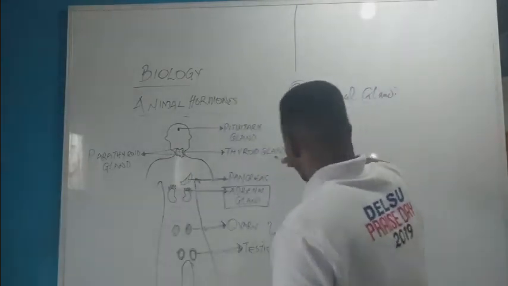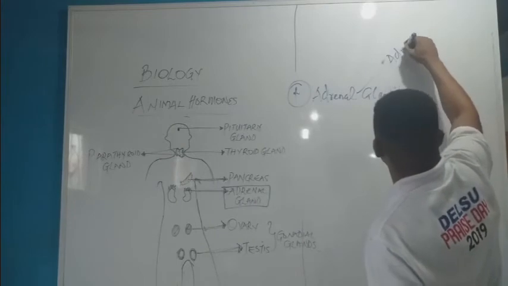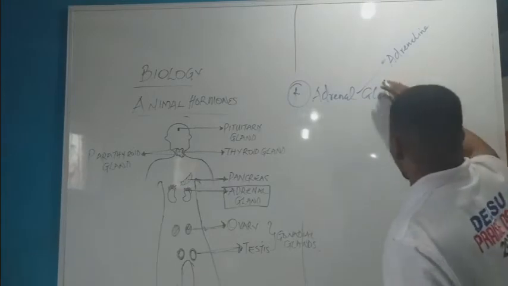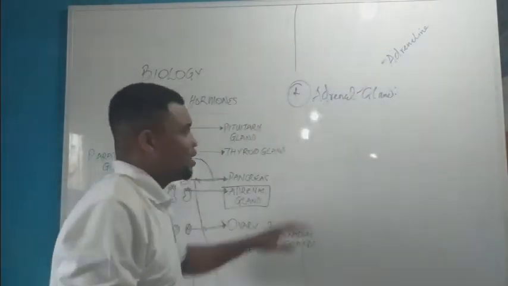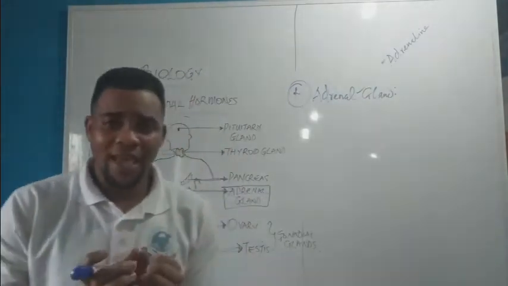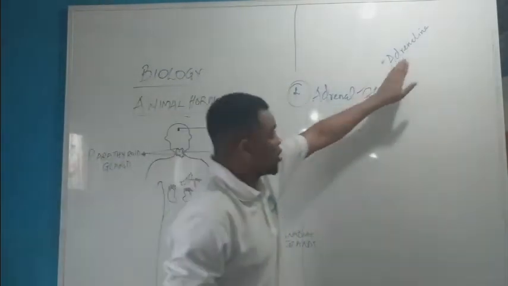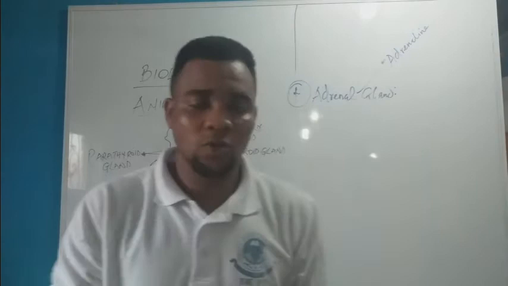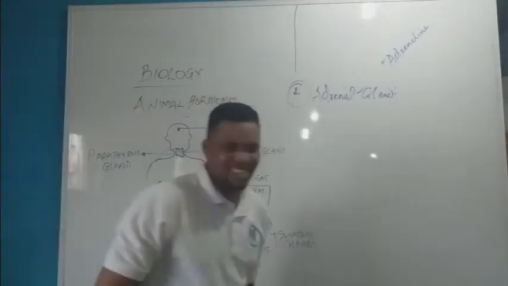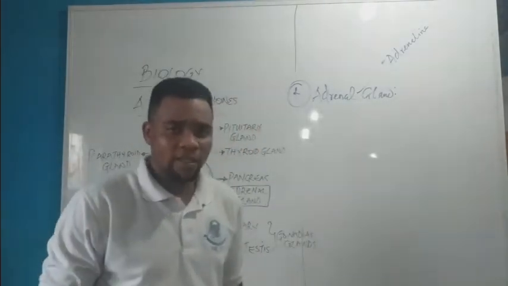Now, the adrenal gland secretes a hormone called what? Adrenaline. Now, the adrenaline is associated with what? Fear, anxiousness, consciousness, and anxiety. The function of this adrenaline is that it is secreted in time of danger or emergency.